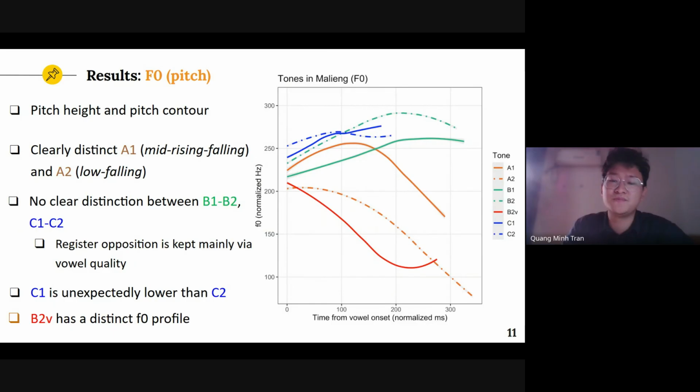We also didn't find a clear distinction between the tonemes in B and C category. For these categories, the register opposition is kept mainly by means of vowel quality, which we will show in a few minutes. According to this result, C1 is unexpectedly lower than C2 for the first half of the progress. And B2V has a distinct F0 profile, which shows a consistent contour of falling with a slight rising at the offset.